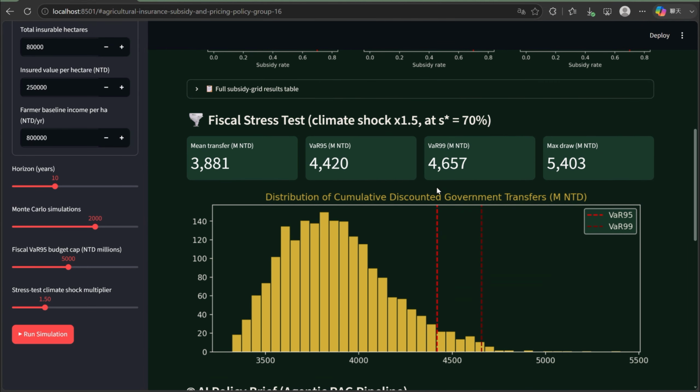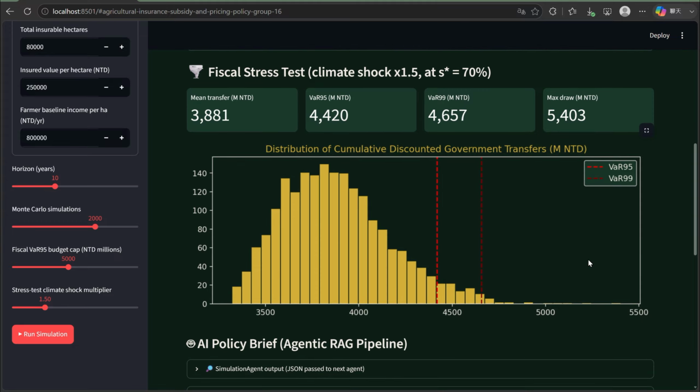And below that, we run a separate stress test. What happens if the climate shock accelerates by 50%? You can see the distribution of required government transfer, with VaR 95 and VaR 99 marked. Even under this more severe scenario, we stay close to our original estimate, but the margin for further shocks is thin.